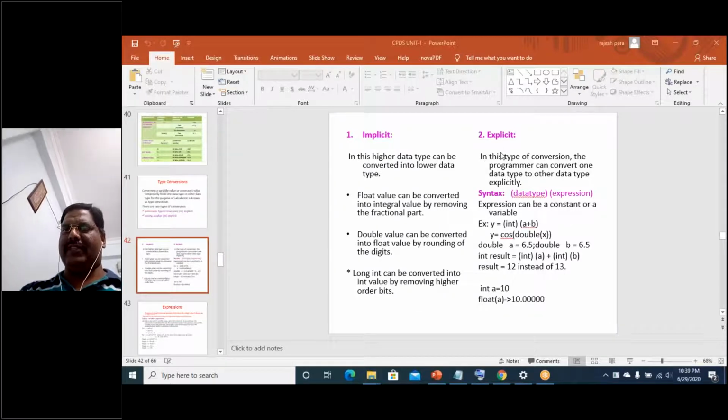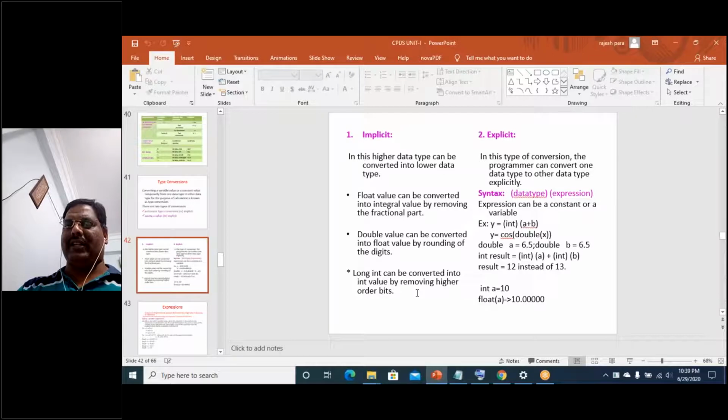Explicit conversion. In explicit conversion, the programmer has to explicitly specify to which data type the value is going to be converted. The programmer can convert one data type to another data type explicitly. You specify the data type and the expression, and the expression can be a constant or a variable.